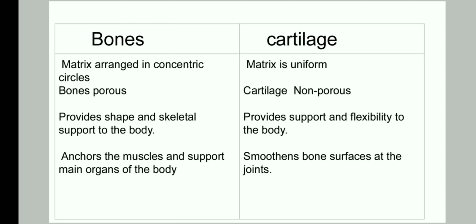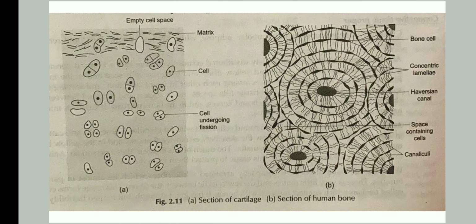Bones anchor the muscles and support main organs of the body. They also anchor the muscles so that the skeleton can move, and cartilage smoothens the bone surfaces at the joints so that at the joints the bones do not wear and tear. You can see the structure of cartilage and bone.